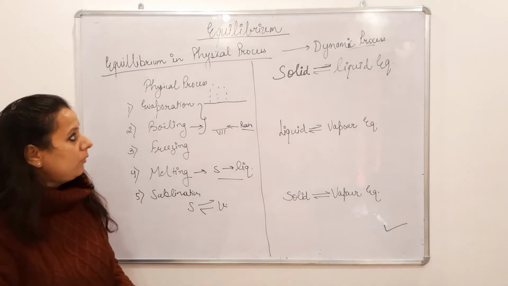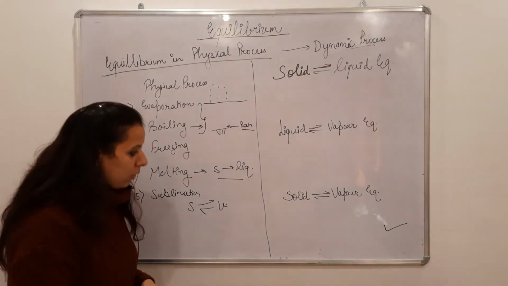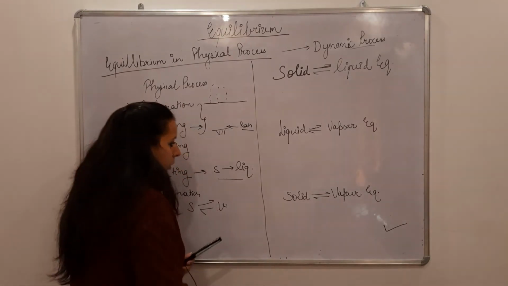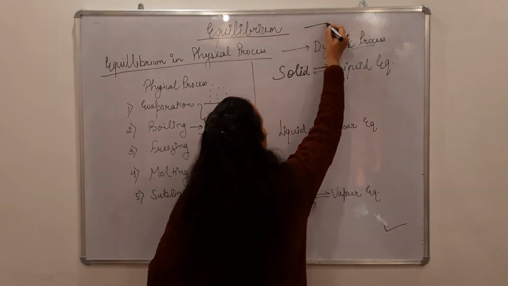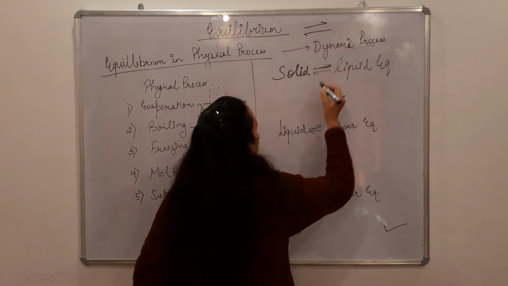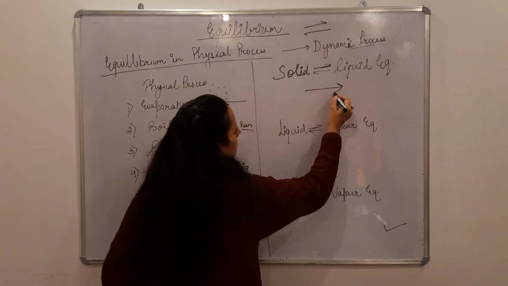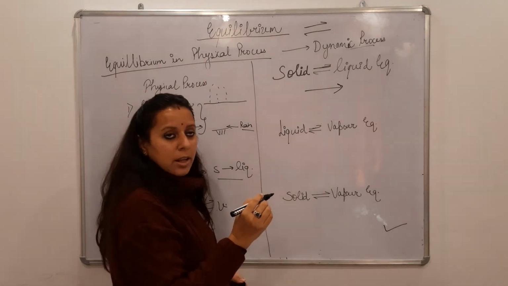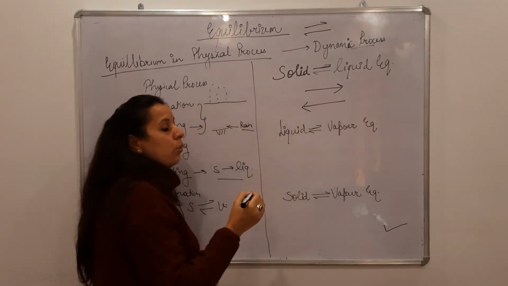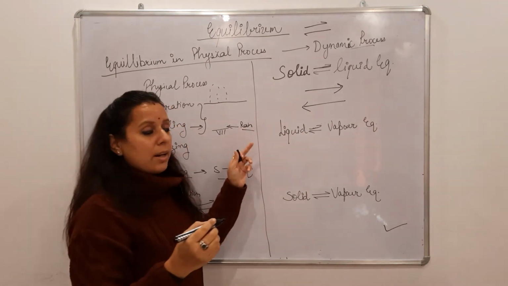Next we will talk about what equilibrium actually is and what it signifies. First of all, the sign we use for equilibrium is this. One arrow signifies that the reaction is going in the forward direction, and the other arrow signifies that the reaction is going in the backward direction.